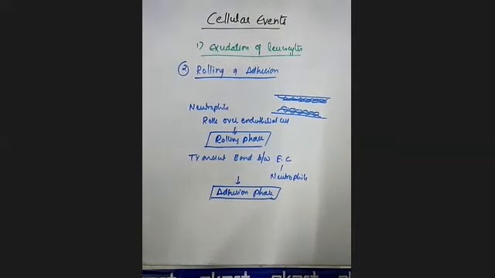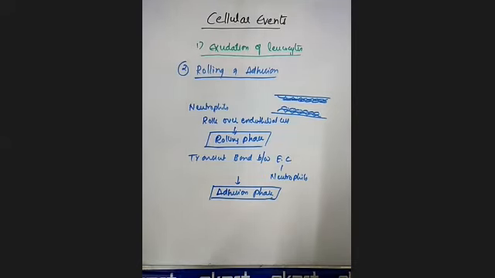What is this rolling and adhesion? Once the neutrophils reach near the vessel wall but not at the center, they roll over the endothelial cells. That phase you will call the rolling phase. As they roll over each other, a transient bond forms between the endothelial cells and the neutrophils. This phase you will call the adhesion phase.